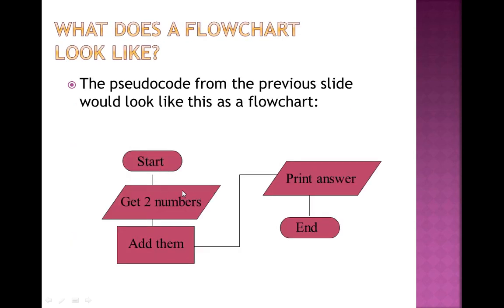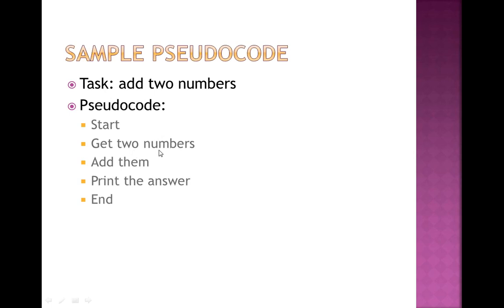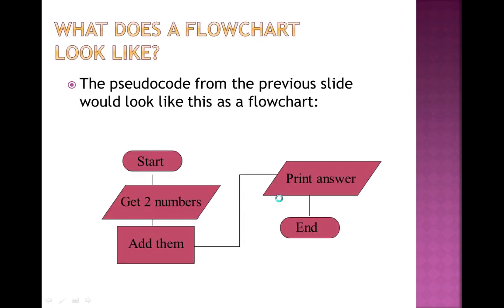First of all start, then get the two numbers. These are the multiple shapes. You have to use these shapes only. These are the mandatory, predefined shapes that you can use for writing flowcharts. Get two numbers, add them, print answer, and then end. The English statements are the same, but the symbols are different in a flowchart. First start, get two numbers, that is input, add them, that is processing, print the answer, that is the result, and then end the process.